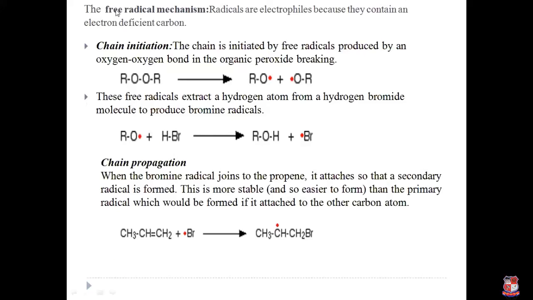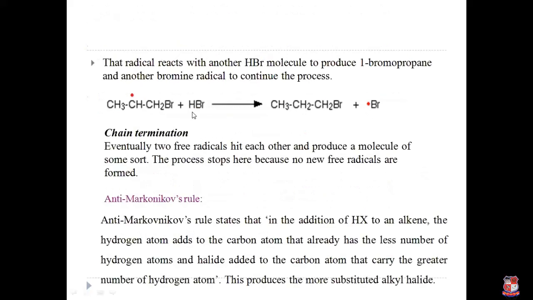Okay, so here bromine acts as an electrophile, whereas in the Markovnikov rule what was it? Hydrogen acts as an electrophile. So bromine acts as an electrophile, so we add it to the carbon atom which carries greater number of hydrogen atoms. And where did we add hydrogen? The carbon atom which carries less hydrogen atoms. And it produces the more substituted alkyl halide. So here the major product is 1-bromopropane. Clear?